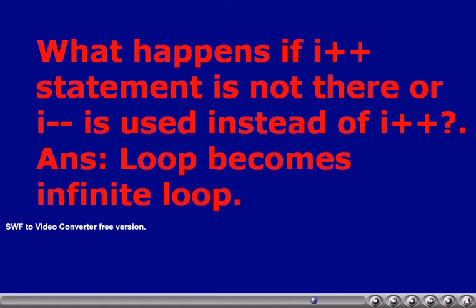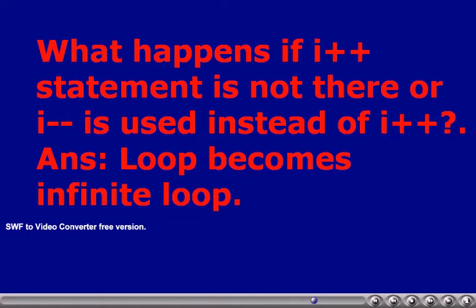As I already said, I am assuming that I plus plus is not there. That is, the modifier is not there. Then when you come to the next iteration, the while expression is true. I value 0, is it less than 5? Yes. Thus again the loop will be executed. When the evaluation comes next iteration, I value is still 0 only.